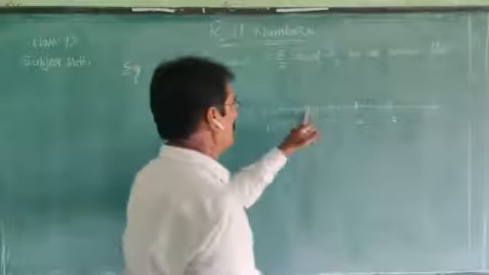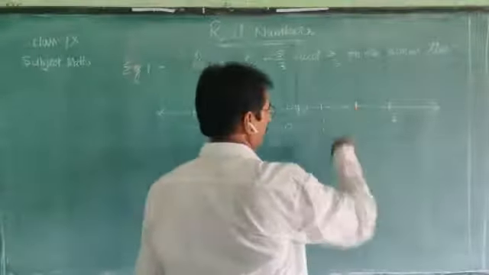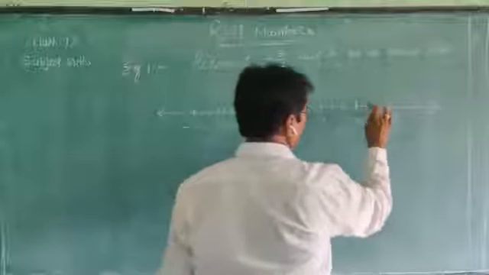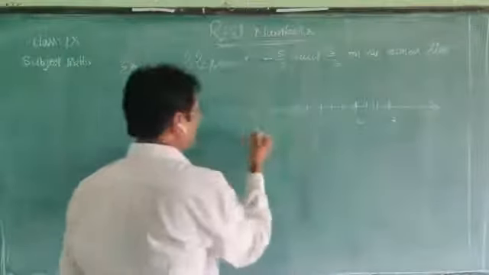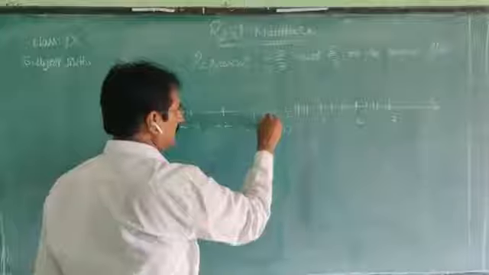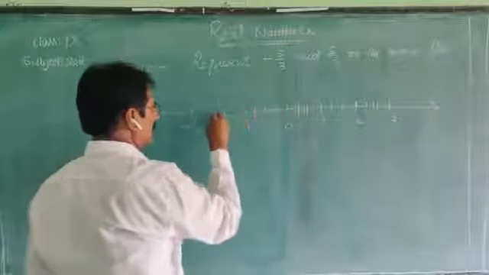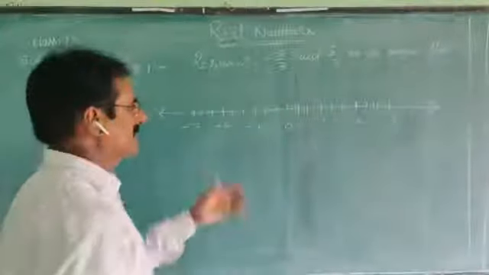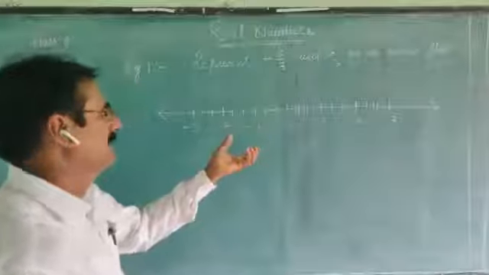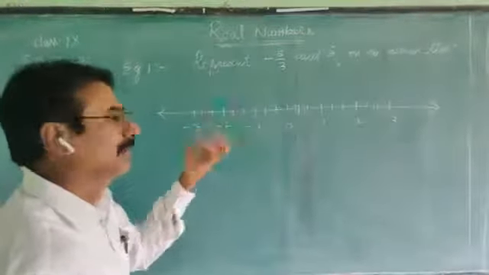Yes. 1, 2, 3. This side also, because the negative numbers are also there. I divided each unit into 3 parts.